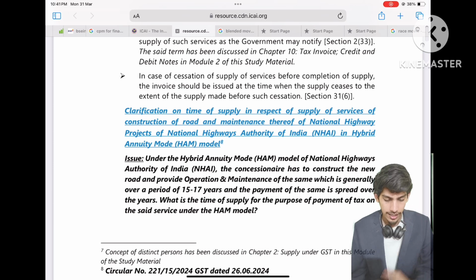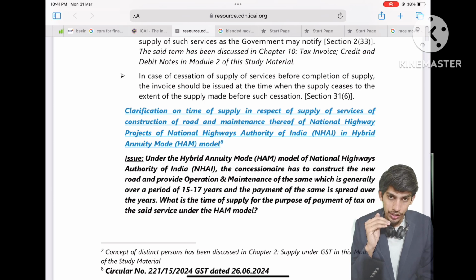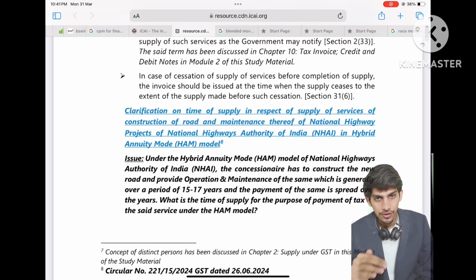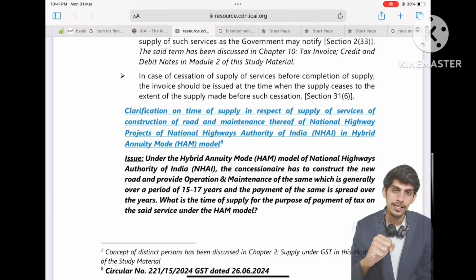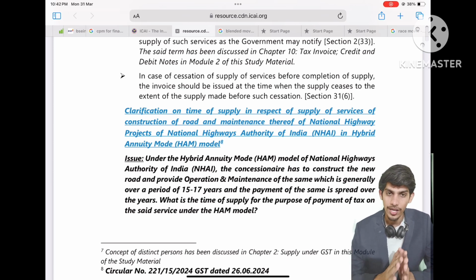So the consideration in this case is not only for the construction of the highway, but also for its operation. The government staggers the consideration so that they can control the vendor, so that he does the repair, maintenance and operations of the highway as per the contract.